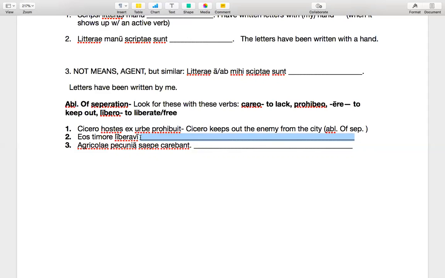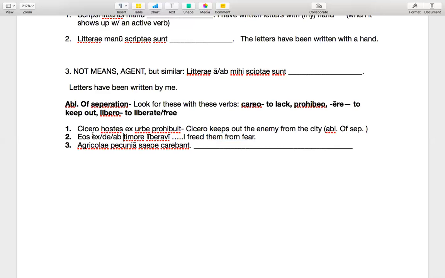Eos timore liberavi would be something like I freed them. And then we see timore, which if you don't remember, timor means fear. It's in the ablative. We don't know what preposition to use. So just based on context, knowing that when you free something, you're often freeing it from something else, is enough for us to know that it's from fear, an ablative of separation. So that is a couple leaps in logic that you need to be able to do. It's a little difficult. Like, why can't they just put ex, de, or ab?